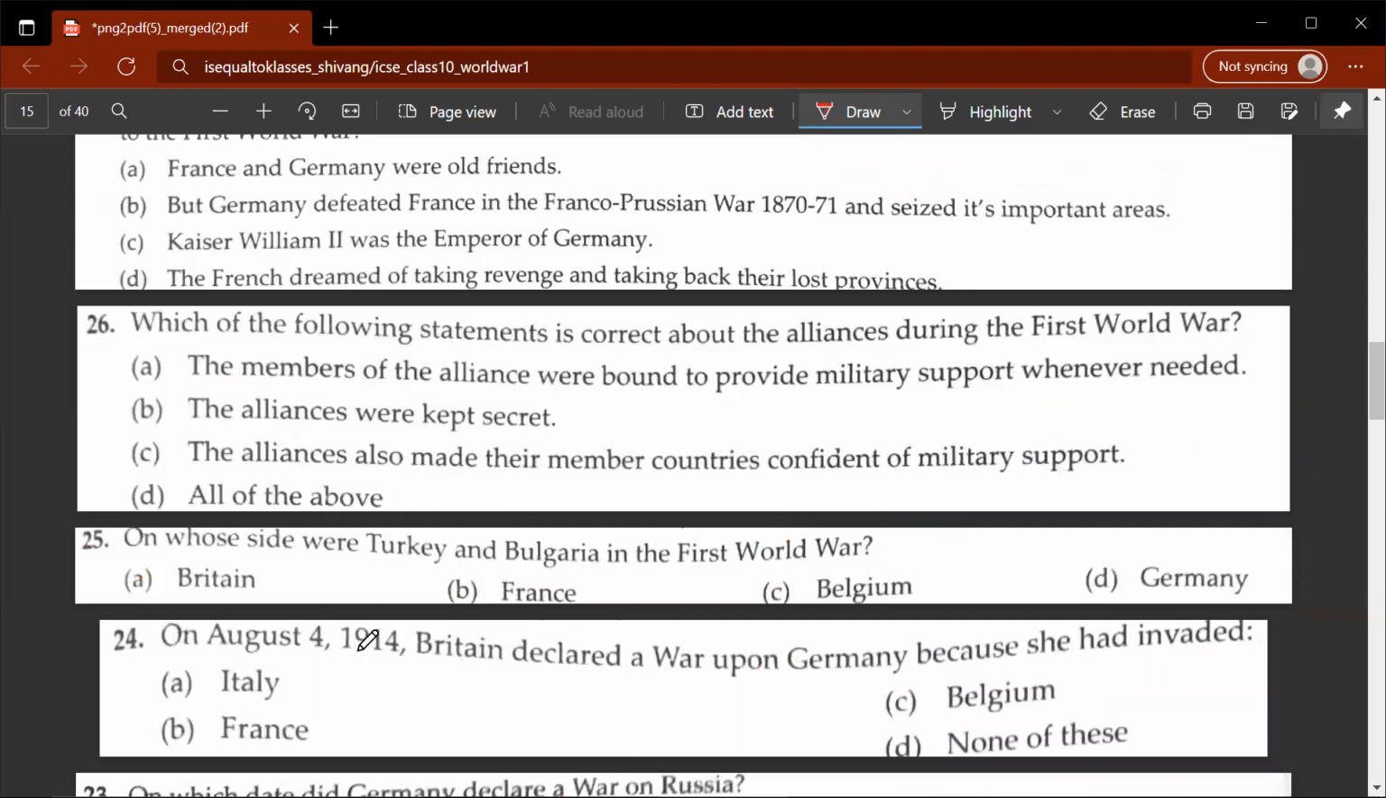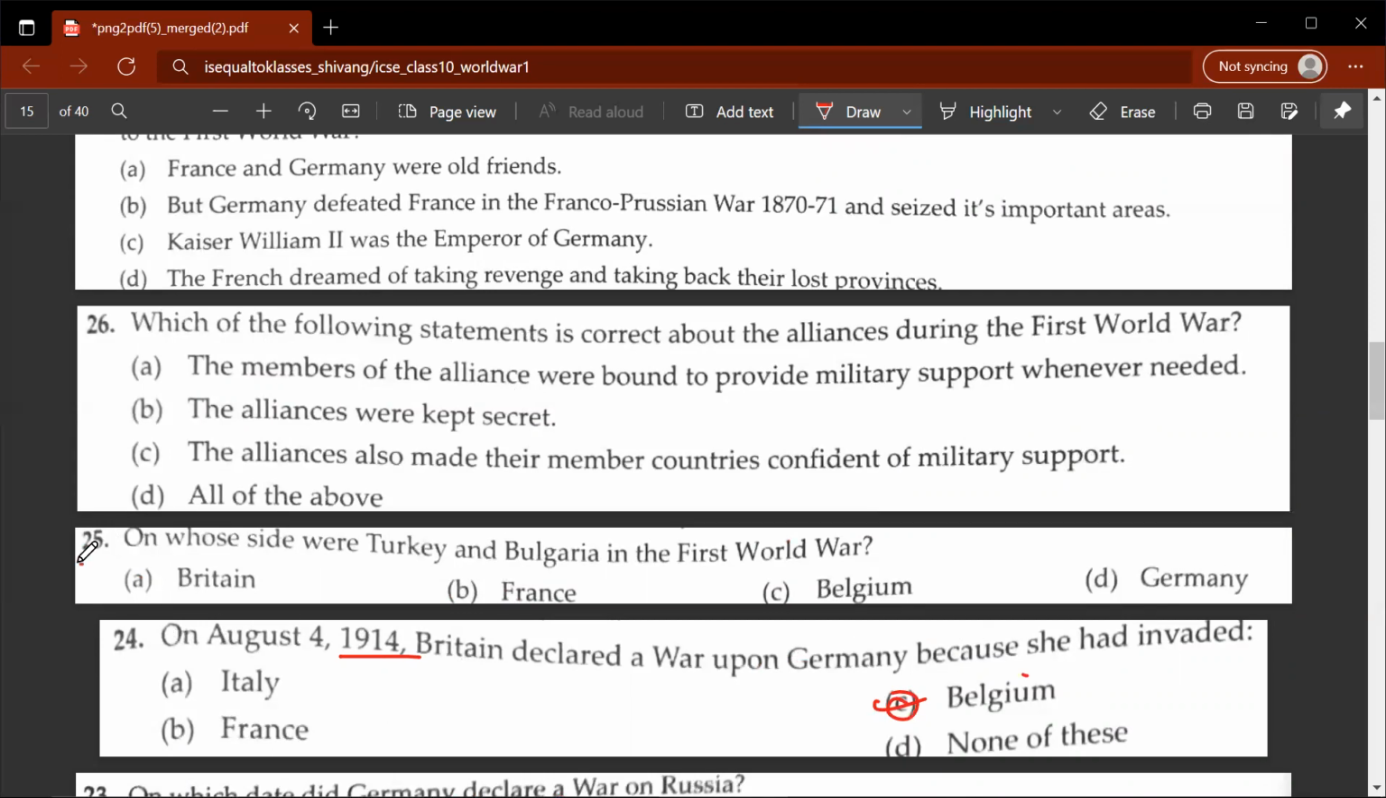24th question, on August 4, 1914, Britain declared a war upon Germany because she had invaded which of the following countries? C, Belgium. So if you look at both World War One and World War Two, when Germany was on the, you can call, a bad side. So when Germany would rise up in World War One and again in World War Two, one of the first countries to be annexed is Belgium.